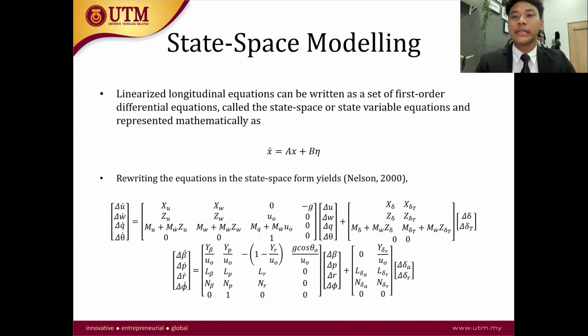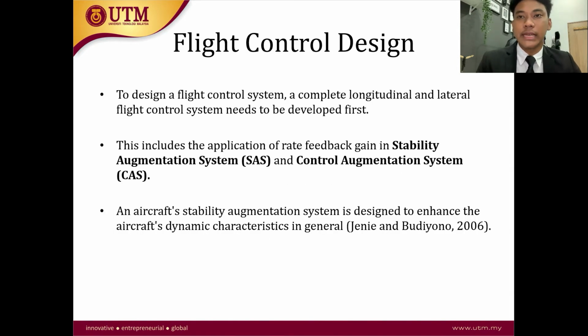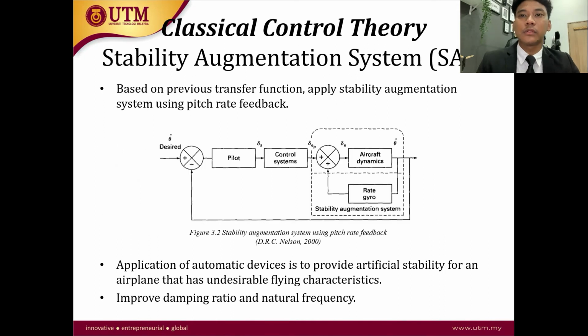Next, for state space modeling, after I obtain all the derivatives, I need to transform them into a state space matrix in terms of longitudinal and also lateral dynamics. From the state space modeling, I can obtain the characteristic equation and the transfer function of the system. And finally, the flight control design, which includes the stability augmentation system and also the control augmentation system. In this study, I divided the flight control design into two types: the first one is classical control theory and the second one is modern control theory.